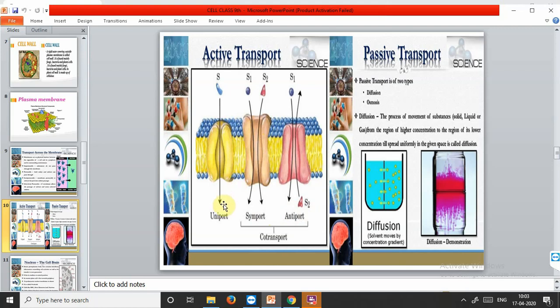Active transport is carried out by membrane proteins. I told you about the proteins. Some proteins are present in between the lipid bilayers of the plasma membrane. These proteins help in active transport. These active transport pumps use energy to carry substances across the cell membrane. These pumps can transport substances from lower concentration to a higher concentration. Transport rate reaches maximum when all the protein transporters are being used.